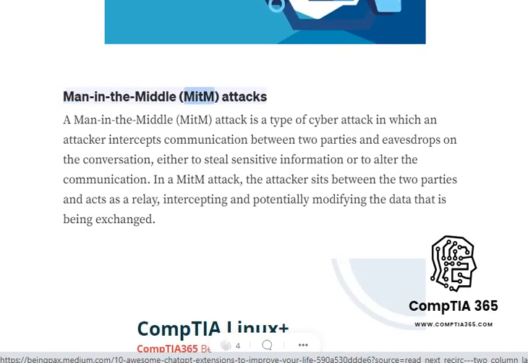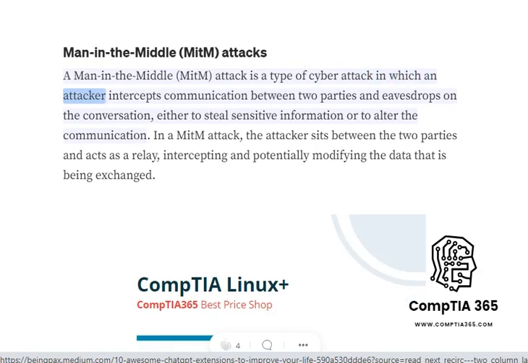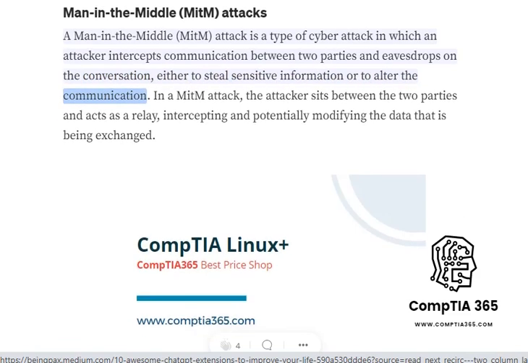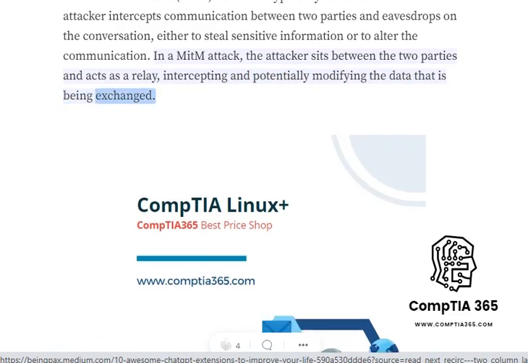Man-in-the-middle, MIT, attacks. A man-in-the-middle, MIT, attack is a type of cyber attack in which an attacker intercepts communication between two parties and eavesdrops on the conversation, either to steal sensitive information or to alter the communication. In a MIT attack, the attacker sits between the two parties and acts as a relay, intercepting and potentially modifying the data that is being exchanged.